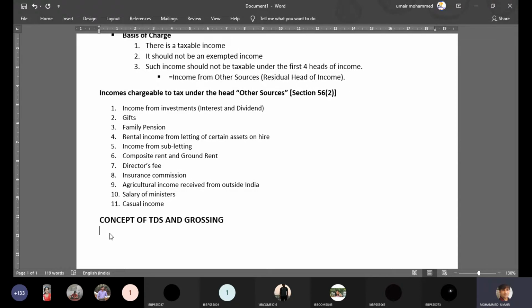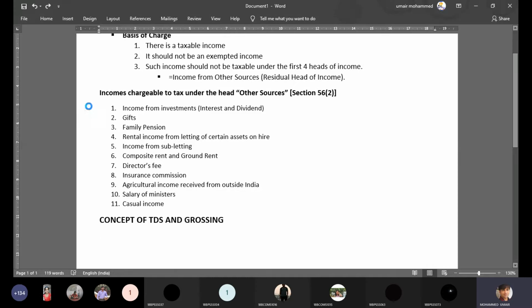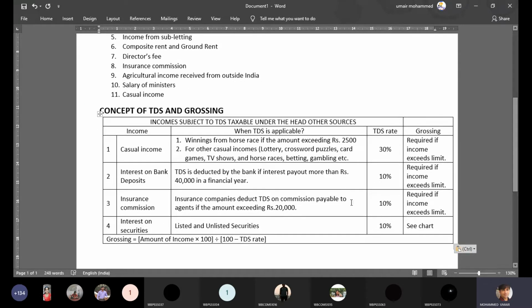So what happens here is, while calculating income from other sources, if the TDS is already deducted, we should do something called grossing. What is grossing? Grossing is a process of adding the TDS back to the original income, and this is how we do it by using this formula. As you can see in this formula, we should know the TDS rate. The TDS rate for different income varies, right? So you should learn and remember the concept of grossing and also the rate of TDS.